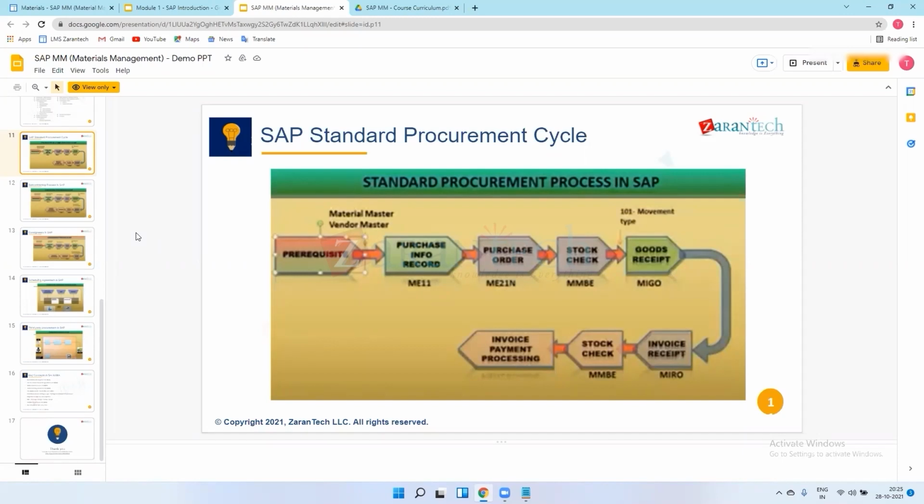This is called a brownfield implementation. So they have some base for this. Are you getting it? Yes. So this is the interview question, brownfield versus greenfield. You can note it down.